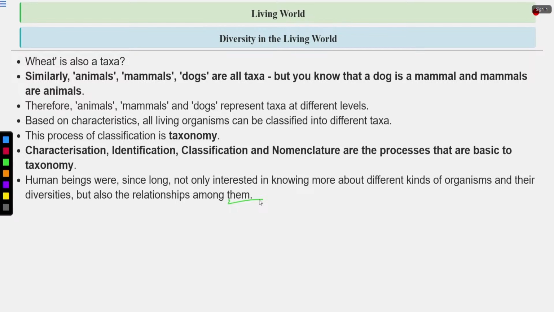But they also want to know the evolutionary relationship between these organisms, because the organisms present today are similar to each other, and they also show similarity to the organisms which were present millions of years back. So they are also interested in understanding the relationship among these organisms. This branch of study was referred to as systematics. So systematics includes the evolutionary relationship among the organisms.